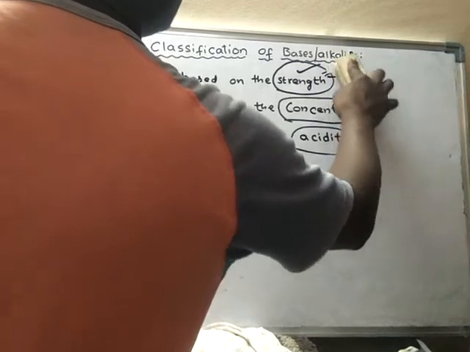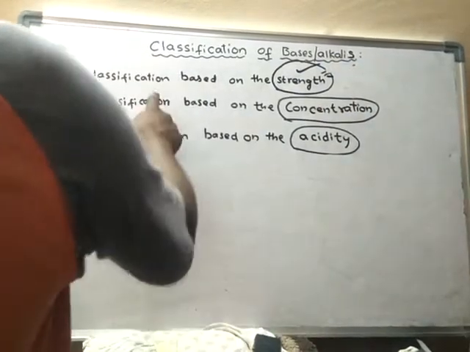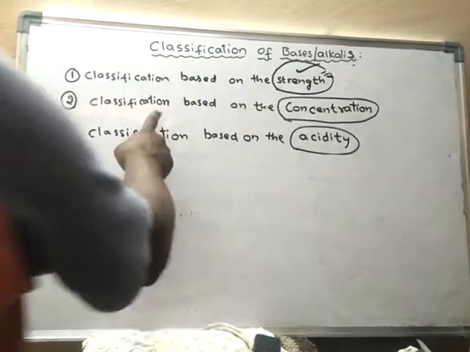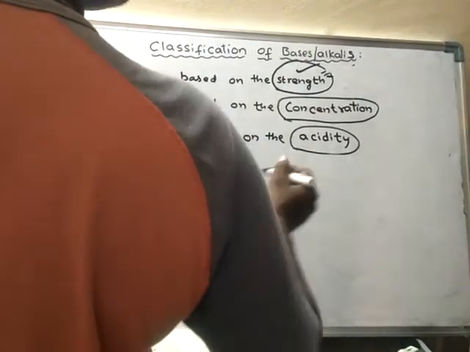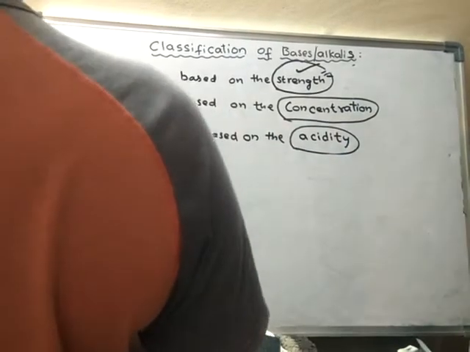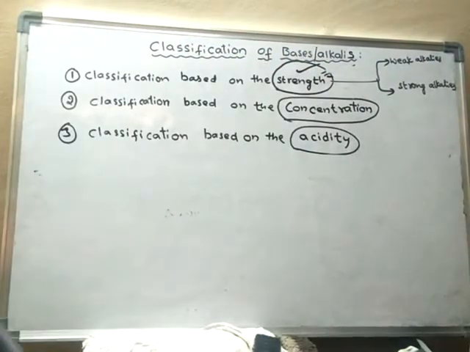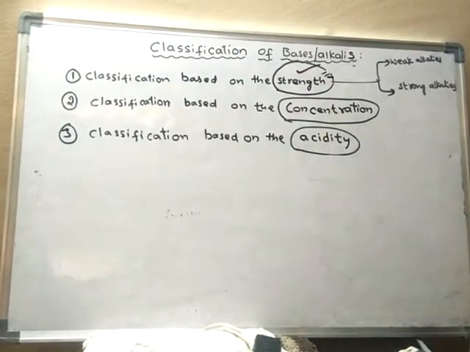In this way, alkalis can be classified. This is the classification based on the strength. Now we learn about the classification based on the concentration. Based on the strength, alkalis are classified into two types. What are they? Weak alkalis and strong alkalis.